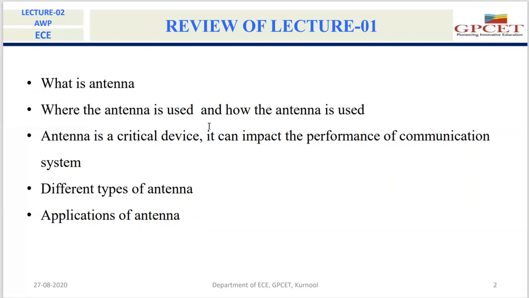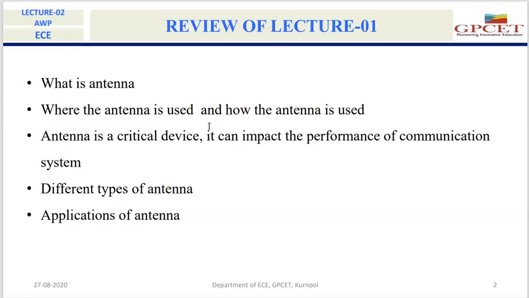The second type of antenna is the aperture antenna. Aperture antennas are constructed with waveguides. Under this category, there are the horn antenna and waveguide antennas. These are the types under the aperture antenna.